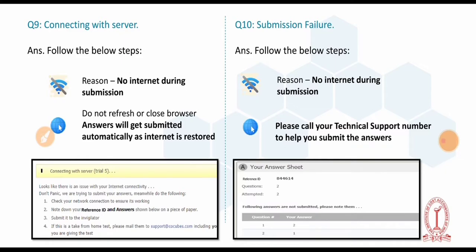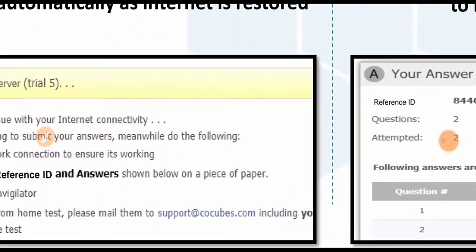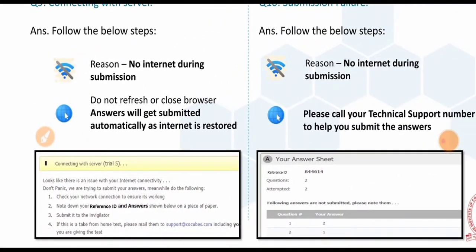Ensure it is working. Note down your reference ID and answers shown below on a piece of paper and submit it to the invigilator. If this is a from-home test, please mail support with your name and all details, and give your test. That's it.